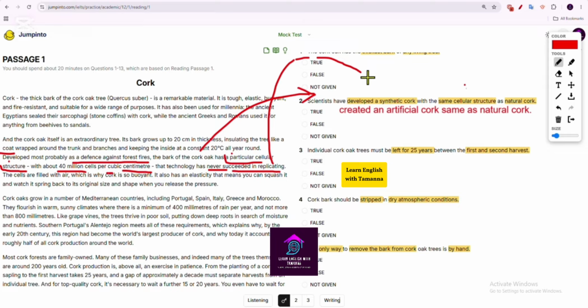Replicate is a synonym of synthetic or artificial. That means they have never succeeded, which means scientists have not developed a synthetic cork, right? So the answer would be false. I hope this is clear to you now. Okay, moving to the next question.